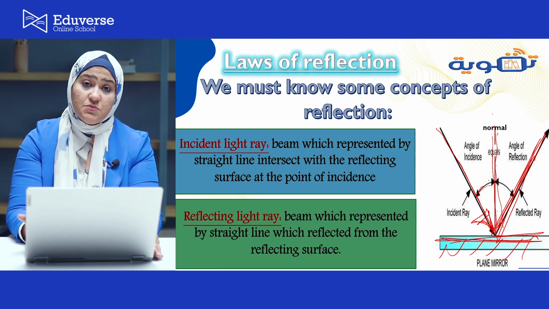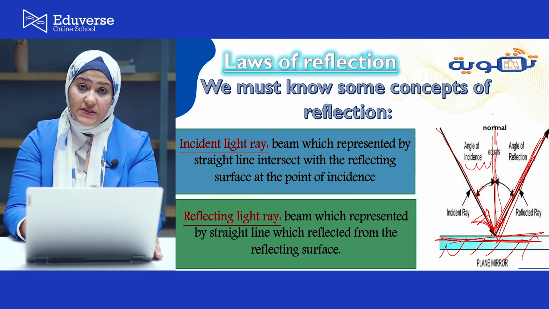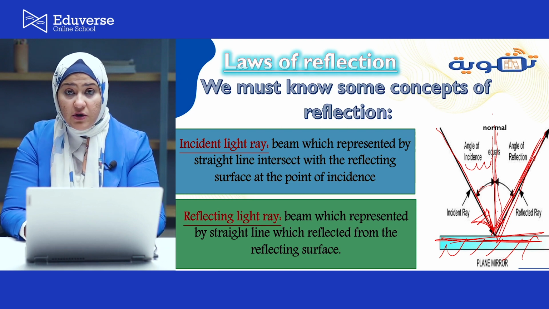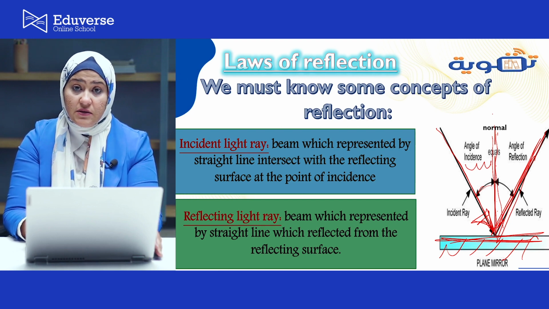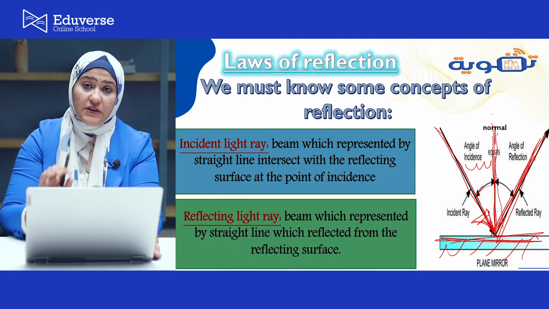There are two angles between them. The first one is called angle of incidence. What is meant by angle of incidence? It is the angle between incident light ray and normal line, which is perpendicular to the reflecting surface.